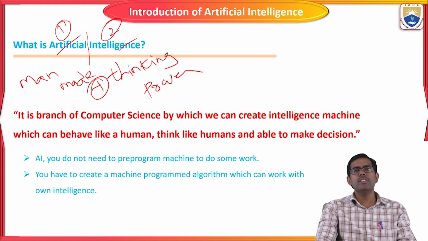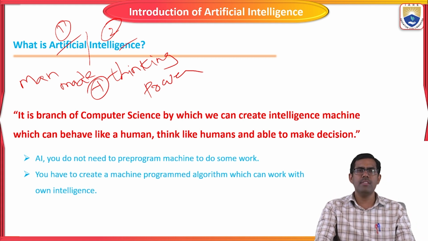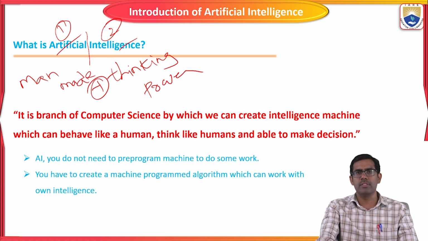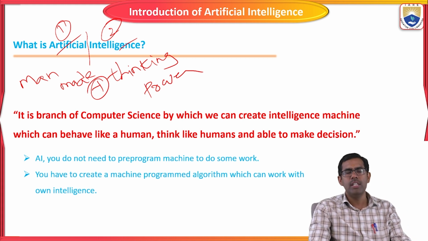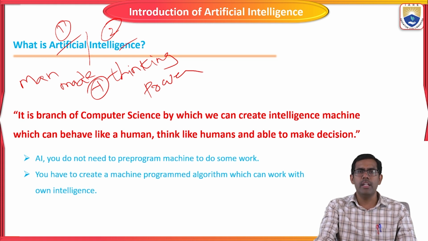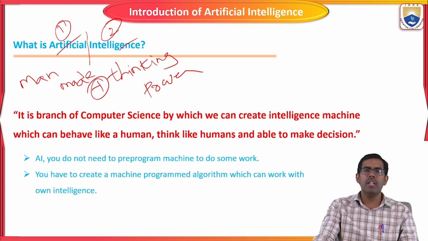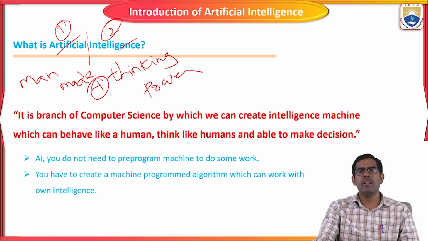The next one is what we have to follow to create an expert system, like robots or machines. If it is artificial intelligence, you need not create a program for the machine to do some task. For example, if you have a problem statement like the Fibonacci series, adding two numbers, or factorial, you would create one program code and give it to the machine, and the machine gives the solution. An artificial intelligence system should not need such pre-programmed machines.